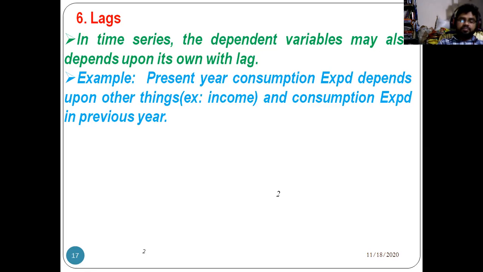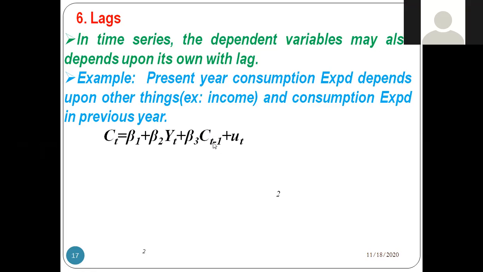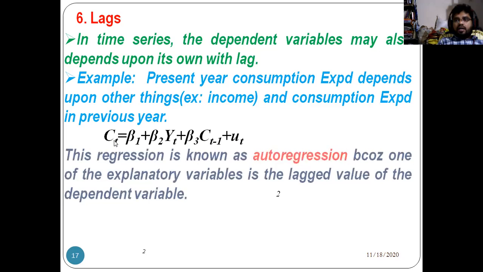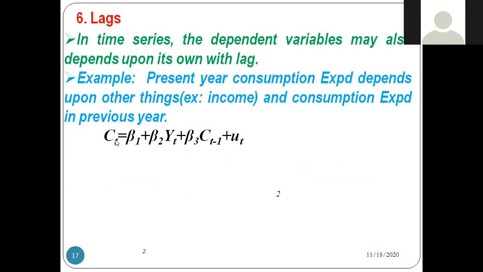We can write this equation like this. The present consumption, which I put as C, in a particular year: C_t = beta 1 + beta 2 Y_t + beta 3 C_(t-1) + u_t. Here C_t is the present year consumption.